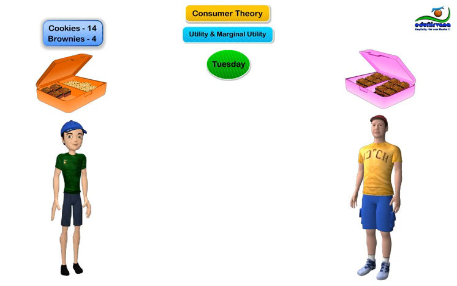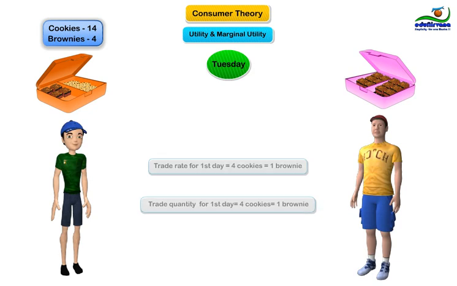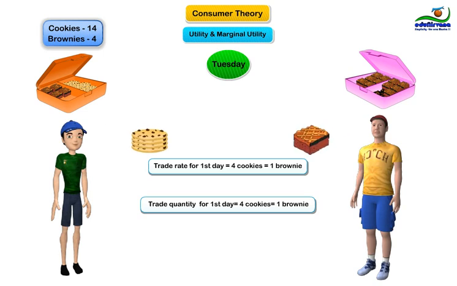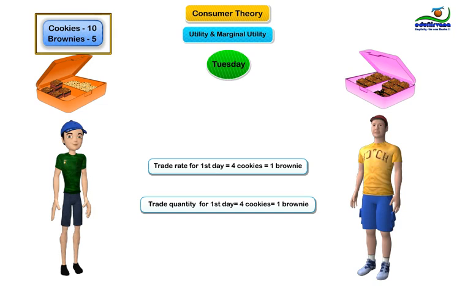So, he discussed with his friend and decided the rate of trade as 4 cookies in exchange for 1 brownie from him. In result, Rahul had 10 cookies, 14 minus 4, and 5 brownies, 4 plus 1, and he has his desired level of satisfaction.